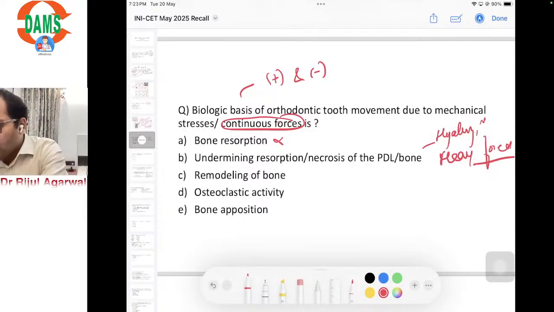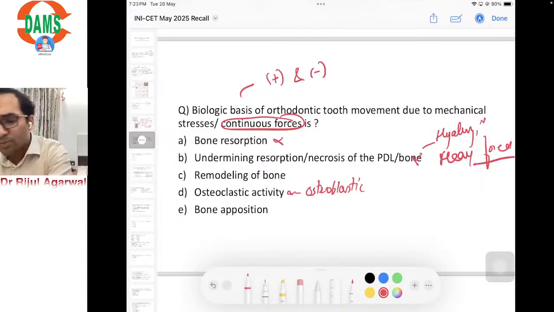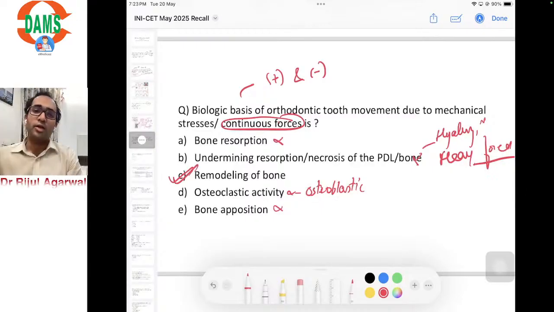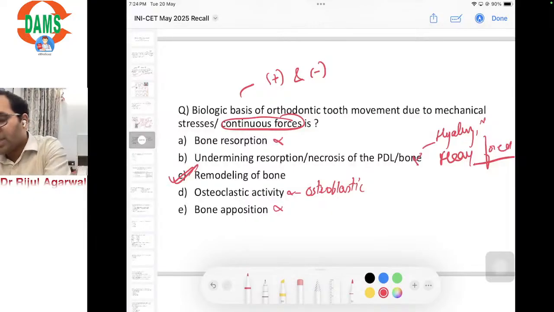Okay, osteoclastic activity is necessary, but not only osteoclastic, there is osteoblastic activity as well. And bone apposition and resorption don't both occur at the same time, not only just apposition means deposition. So the correct answer is remodeling of bone. So what is remodeling? That is selective deposition and resorption of bone so as to maintain the width of the bone.